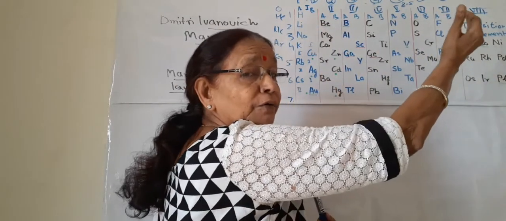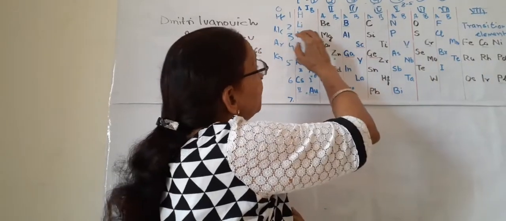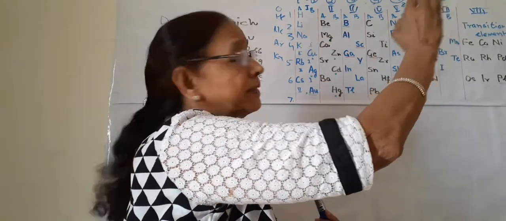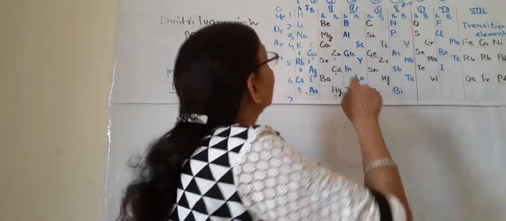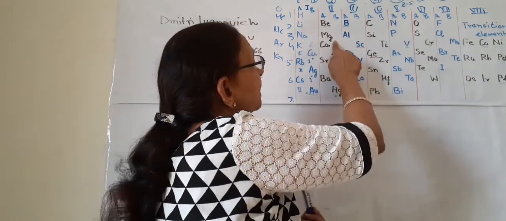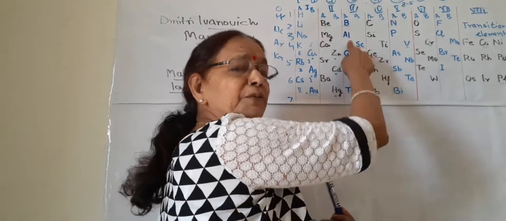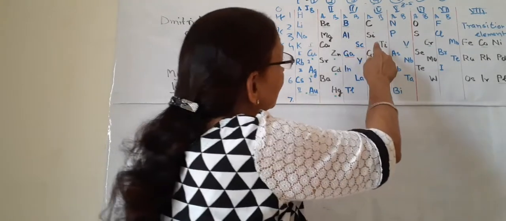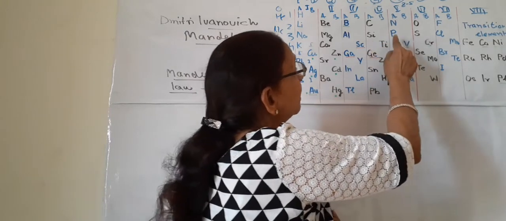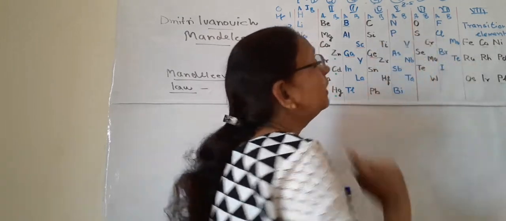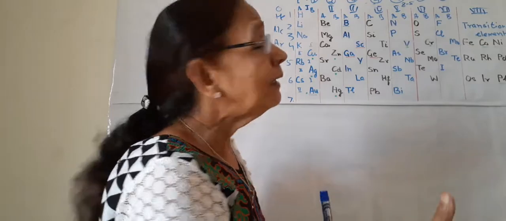One more thing, he clarified that as we go from left to right, the metallic character changes. From metals, we have non-metals. Take sodium, magnesium, aluminium, very much metal, they have metallic character. Then silicon is a metalloid. But phosphorus, sulfur and chlorine are non-metallic.